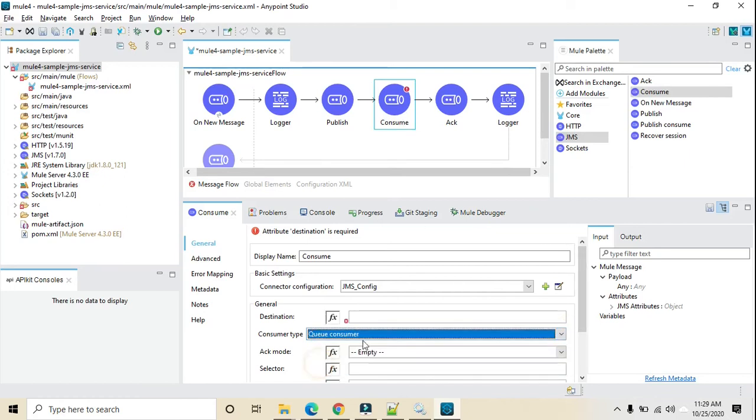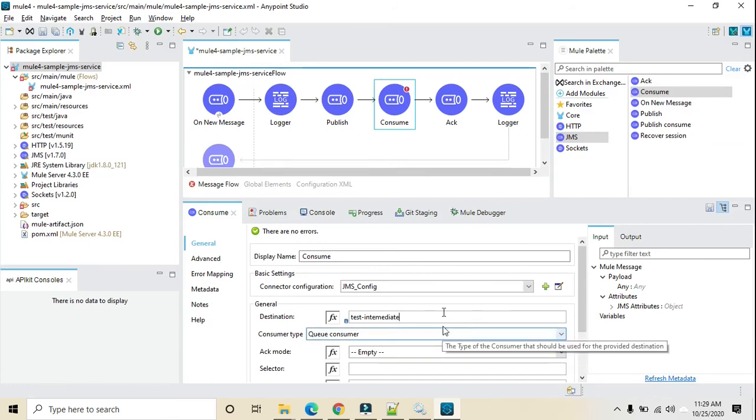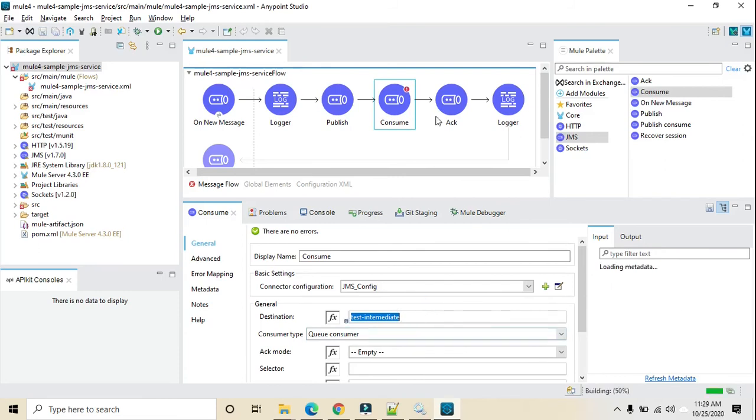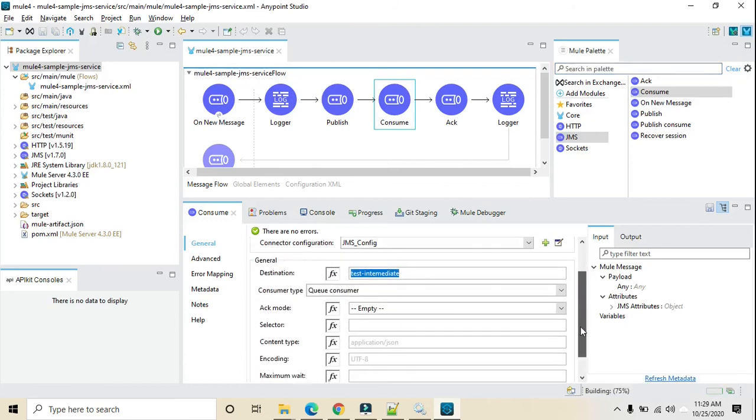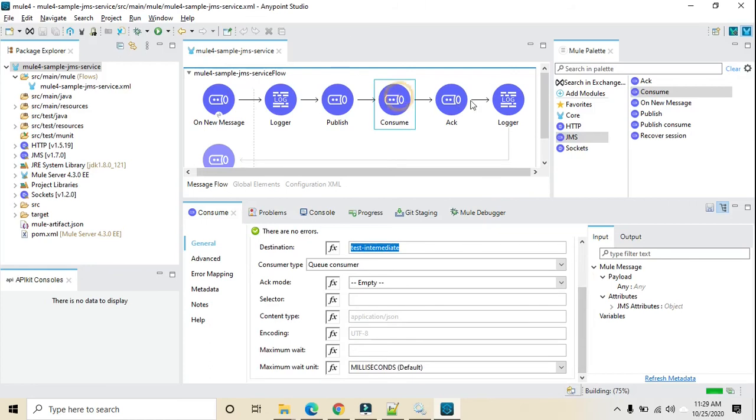Consumer time we can also select, and something like test intermediate. Okay, something like this, Control S, and I will define the logger here. Let's use it here.